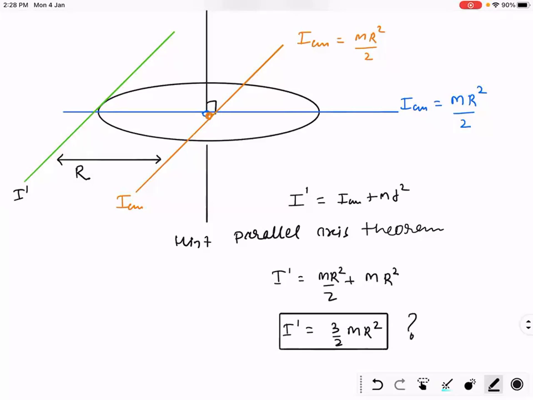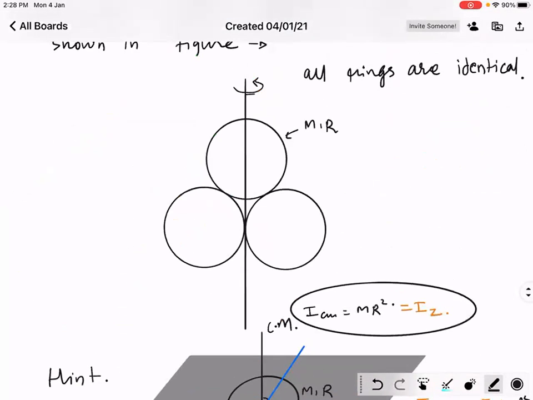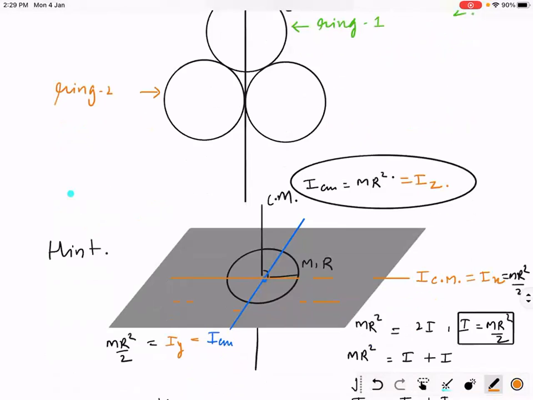Now let's move towards our main question. This is our main question. Look at only ring 1. This is ring 1. What is the moment of inertia of this? mr square or mr square by 2? Correct, correct. Thank you for responding. Suppose this is ring 2. What is the moment of inertia of this? Three by 2 mr square.